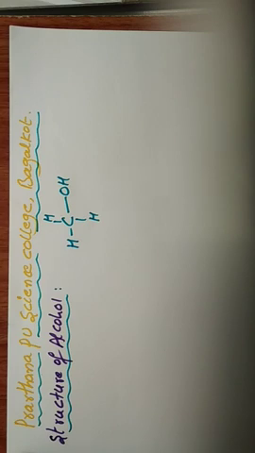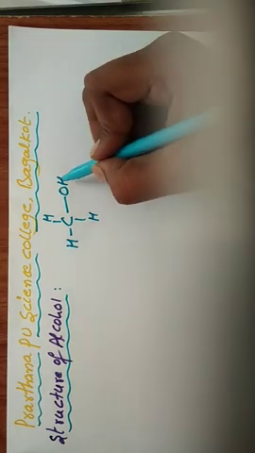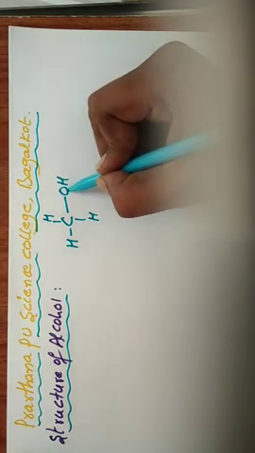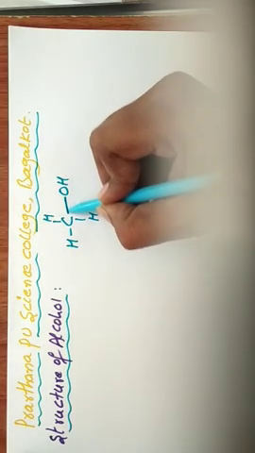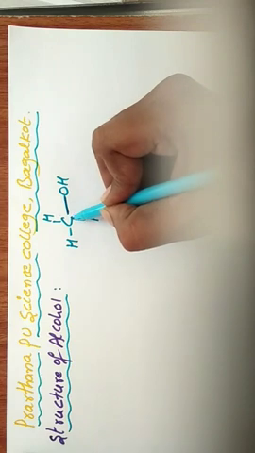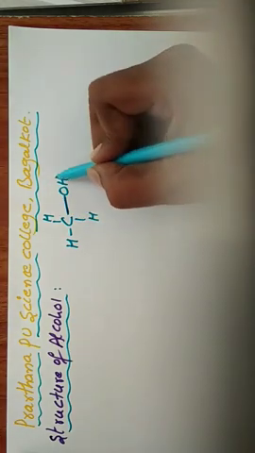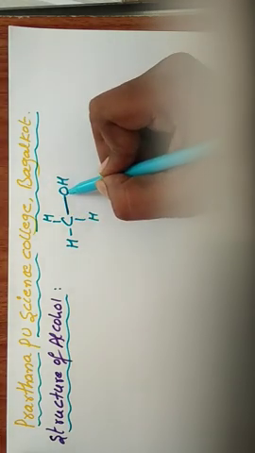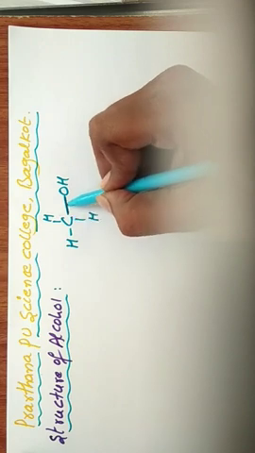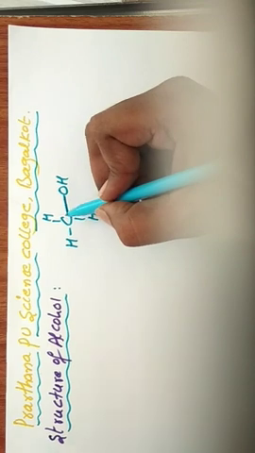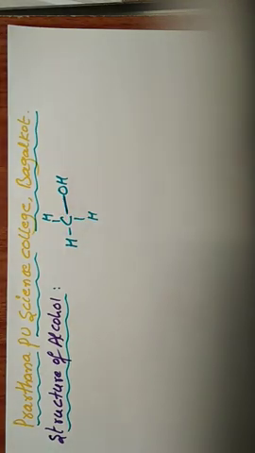In the methyl alcohol structure, the oxygen atom of the OH group is directly bonded with carbon by a single bond. Also, this carbon is an sp3 carbon.